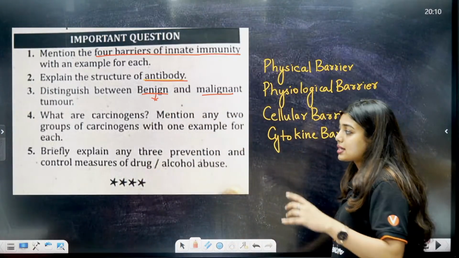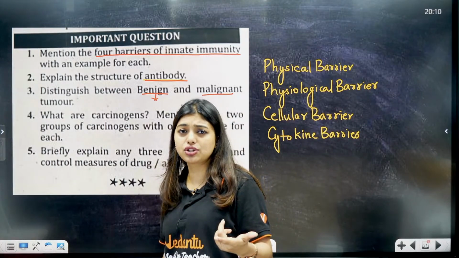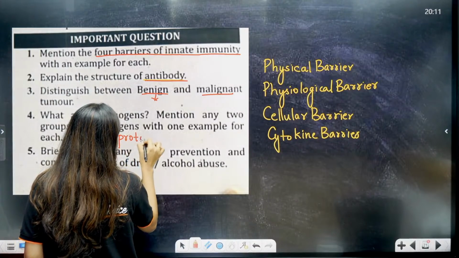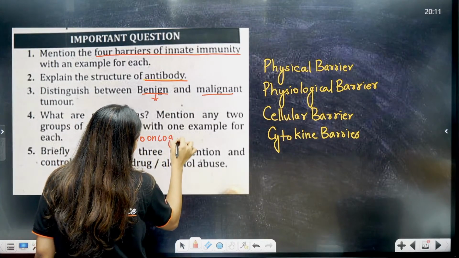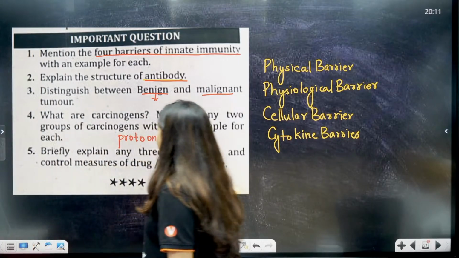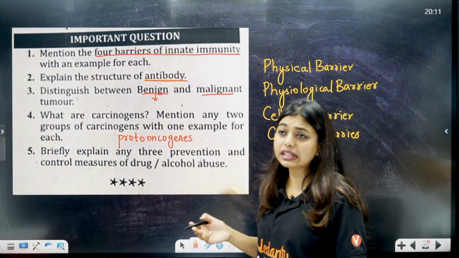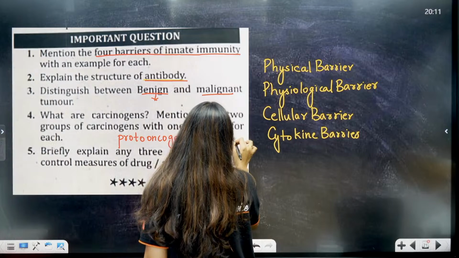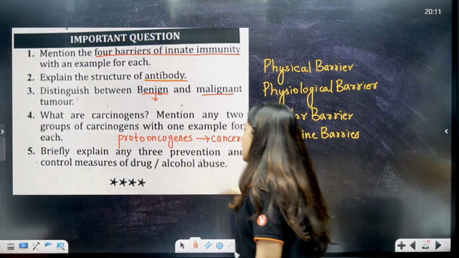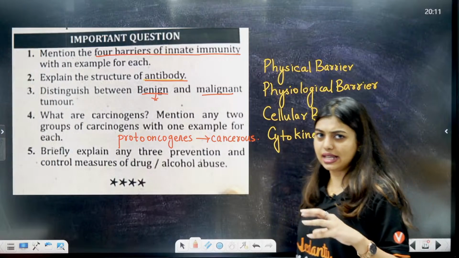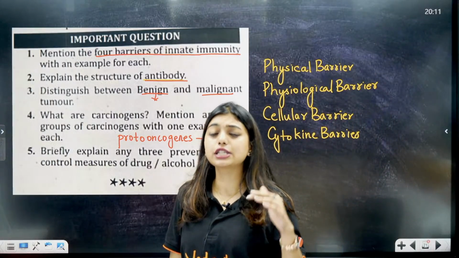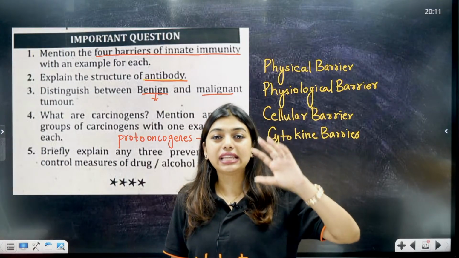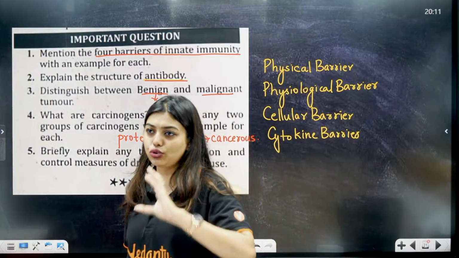And students, next, biological carcinogens also you can write, that is your proto-oncogenes. In our body there are cells called proto-oncogenes. Students, when these proto-oncogenes are exposed to X-rays, gamma rays or any carcinogen, they will automatically become cancerous. This is your biological carcinogens. Proto-oncogenes are normal cells, present between our normal cells, but when they are exposed to extreme UV rays, gamma rays or any other physical agent or tobacco smoke, they will become cancerous. They will become oncogenes.